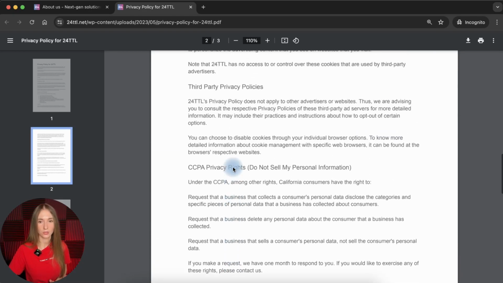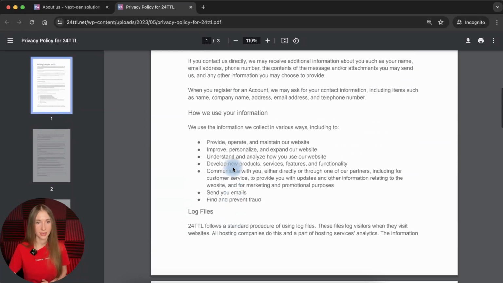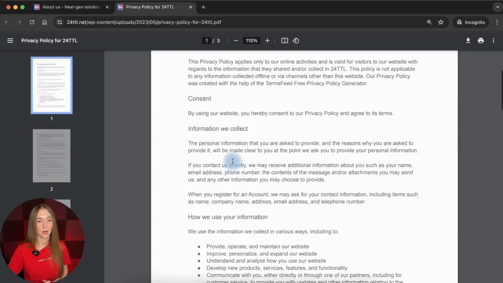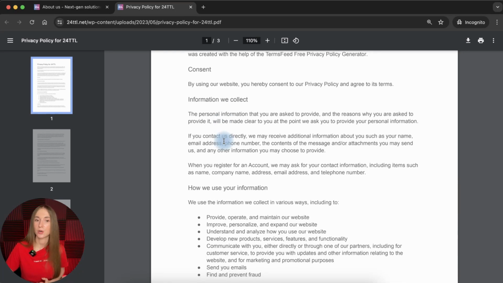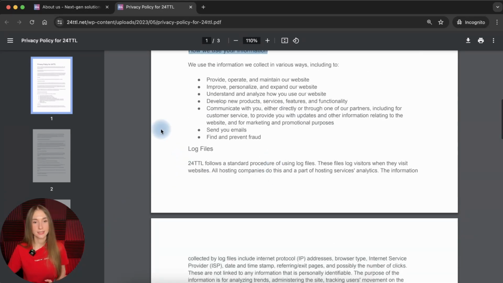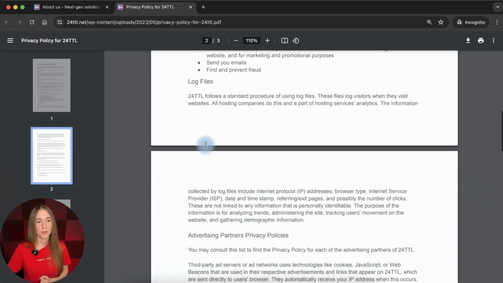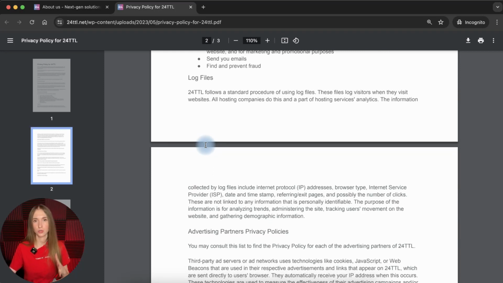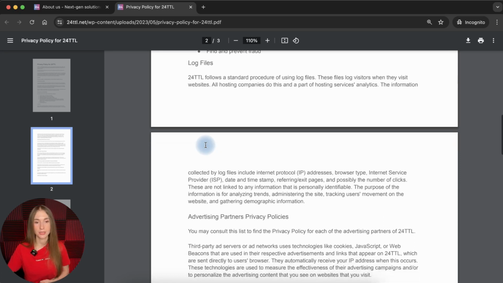Let's see what we have here. Here we saw the section about the scope of personal data collected, right? So all the personal data that the company collects was described in this section. Then we saw the description of the purposes for the collection and for the processing, it was in this section. And here we saw a short description of automatically collected data. However, they were not called in such a way. We haven't found information, as you remember, about using cookies and about the purposes of their use, right? And about the types of these cookies.